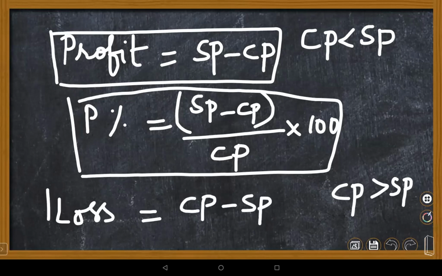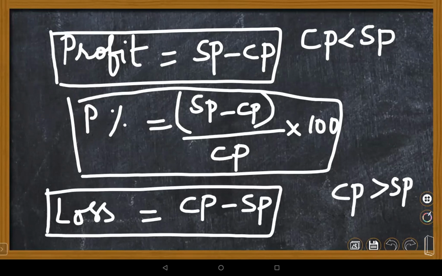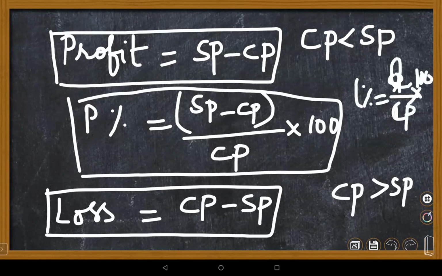Loss percent is loss by CP into 100. Whatever the loss or profit, we always calculate on CP.